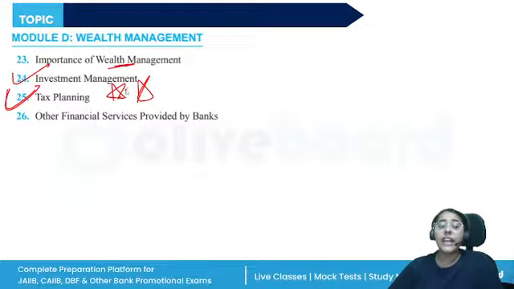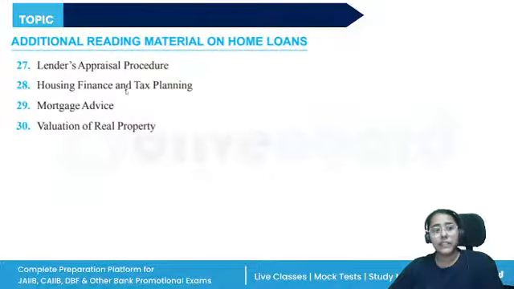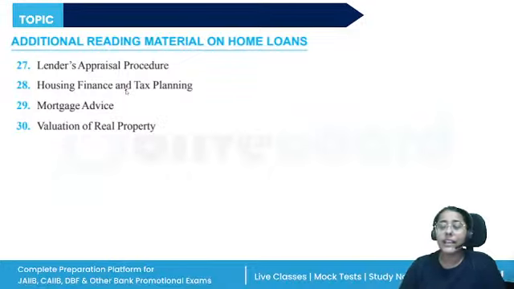And finally, we have module E, which wasn't given much importance earlier, but with the previous 2 exam cycles, we have seen quite a few questions from module E as well. So lender's appraisal procedure, what all information is required by the bank in the application form, the documents to be submitted for availing a home loan, appraisal of the loan request, theoretical chapter.